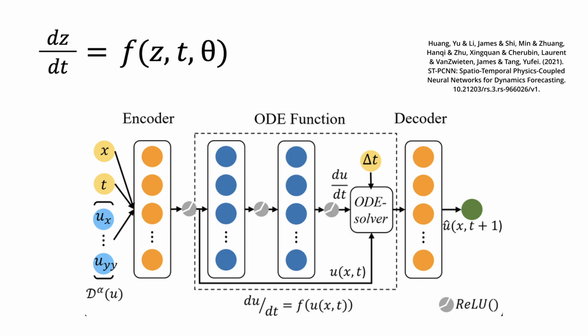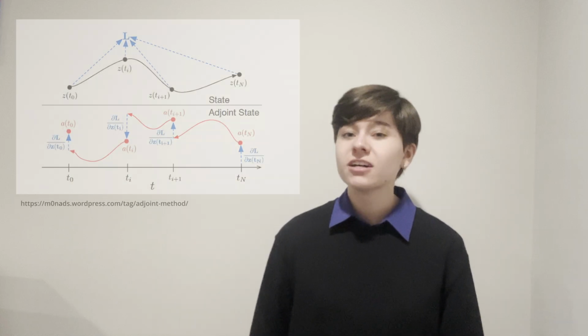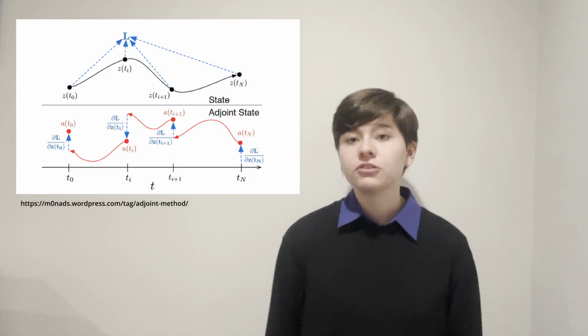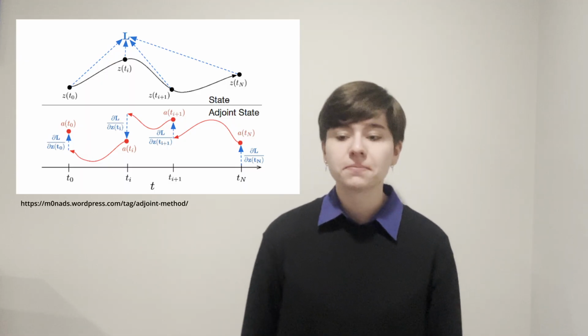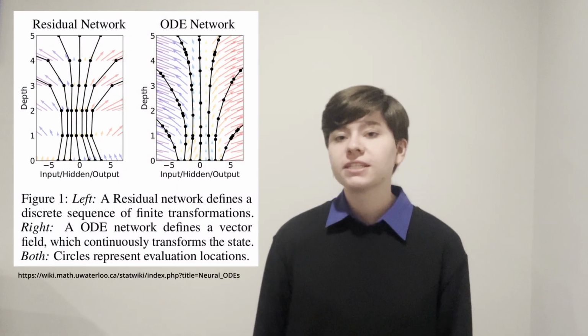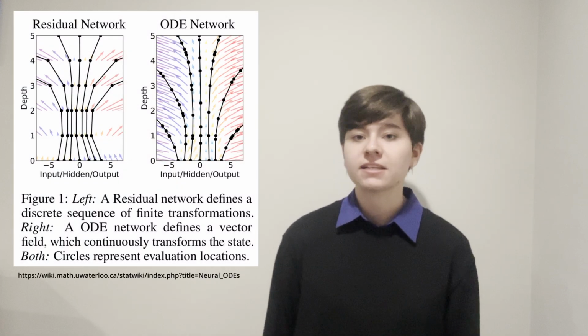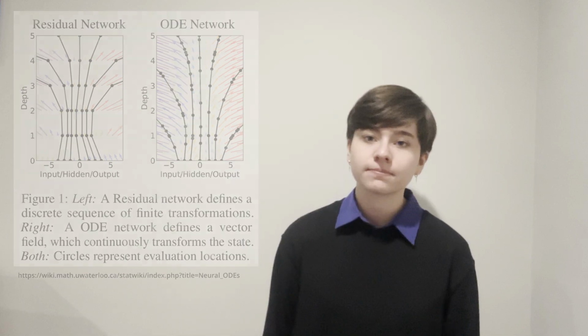from step to step. One key trick that makes neural ODEs so practical is the adjoint method. It lets us compute gradients efficiently, so we can train the network on data just like backpropagation in a normal neural network. In other words, neural ODEs combine the elegance of calculus with the power of machine learning.